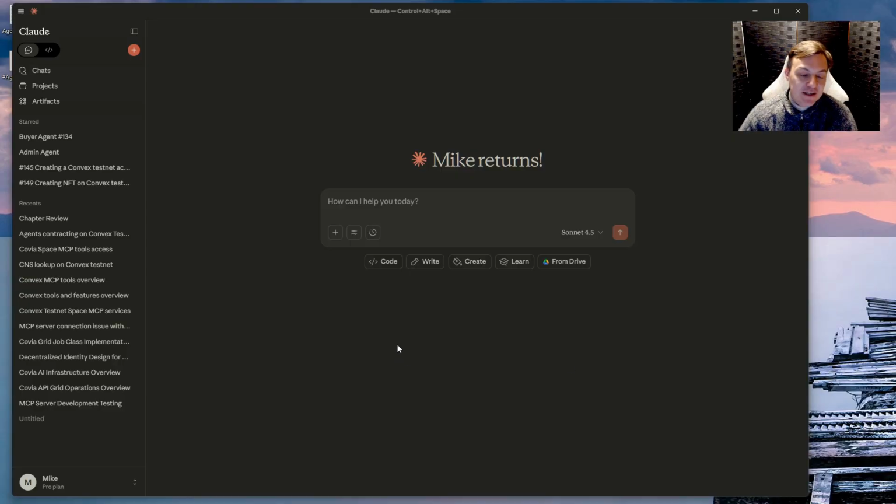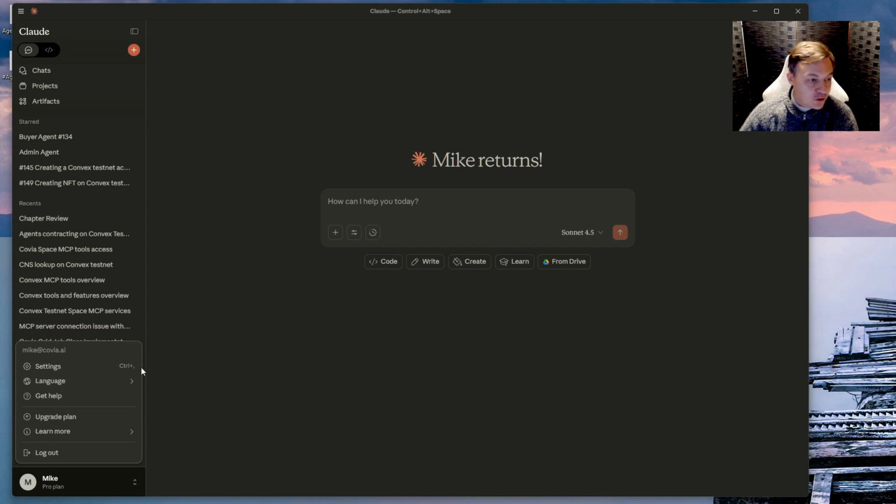So we built an MCP server that lets agents create, negotiate, and settle real economic contracts. So you can use any agent with MCP server. I'm going to be using Claude Desktop.